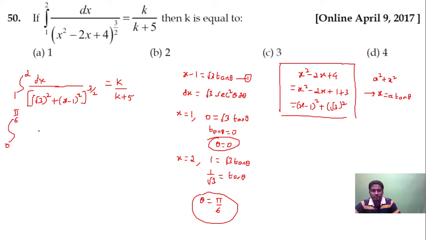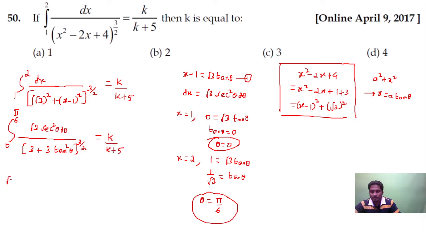dx will be equal to root 3 into sec square theta d theta, divided by root 3 the whole square is 3. X minus 1 is equal to root 3 tan theta. If I substitute, this becomes 3 tan square theta, whole to the power of 3 by 2, is equal to k divided by k plus 5.